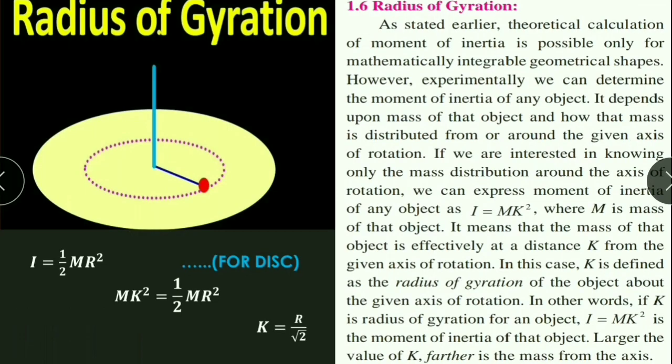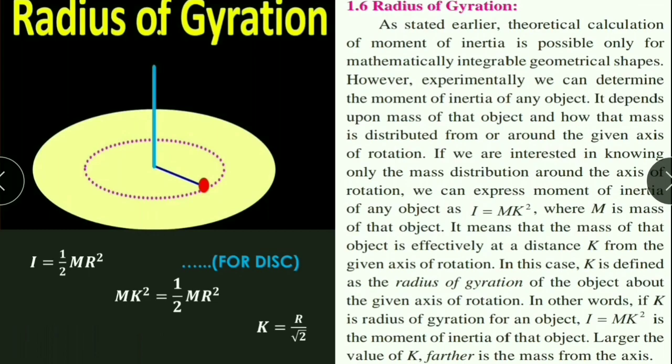Now, the last topic in this lecture, radius of gyration. As stated earlier, theoretical calculation of moment of inertia is possible only for mathematically integrable geometrical shapes. For example, uniform ring, uniform disk, hollow sphere, solid sphere, cylinder, etc. However, experimentally, we can determine the moment of inertia of any object.